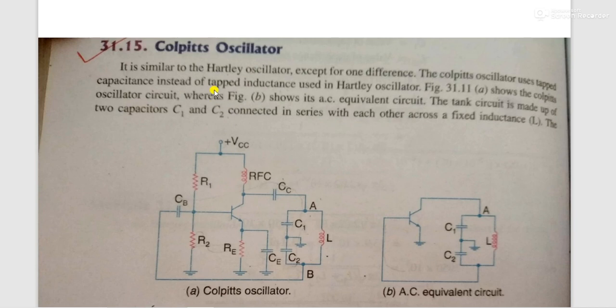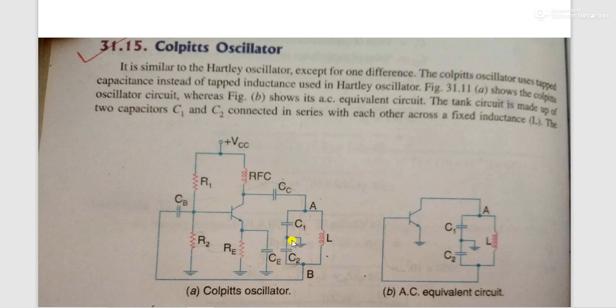This Colpitts oscillator is similar to the Hartley oscillator, except for one difference. The Colpitts oscillator uses tapped capacitance instead of L tapping. If you see the diagram of the Hartley oscillator, we see a tapping across L1 and L2. Instead of L, we are using capacitors. So the capacitor is tapped.